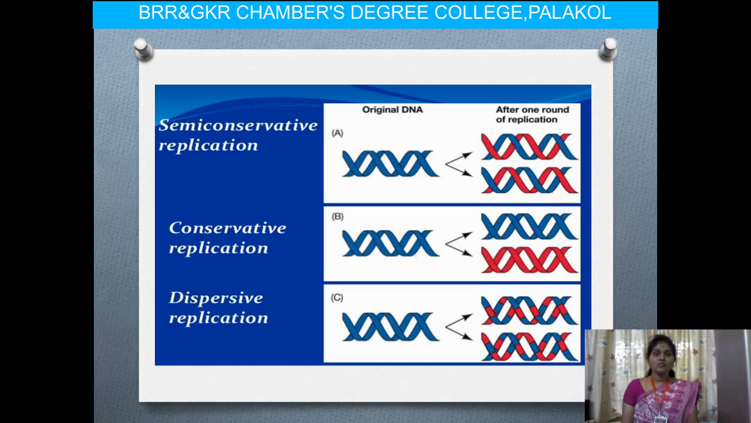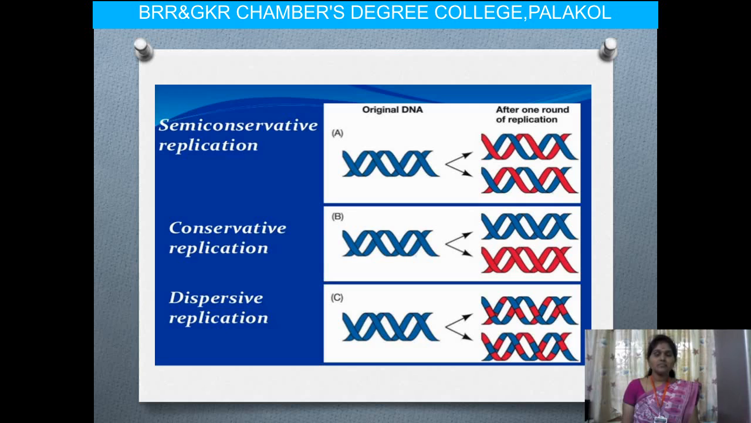Okay, next one is conservative replication. Here one DNA produces two different DNAs. One DNA is completely parental, and the other DNA is made up completely of new strands. So here also we produce two different DNAs, one completely parental and the other completely made up of new DNA strands. And the next one is dispersive replication.